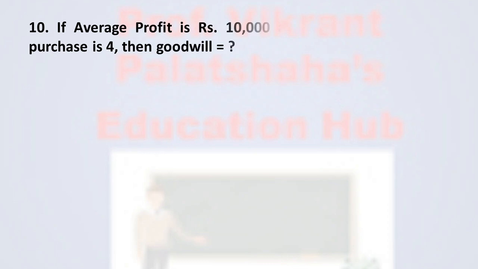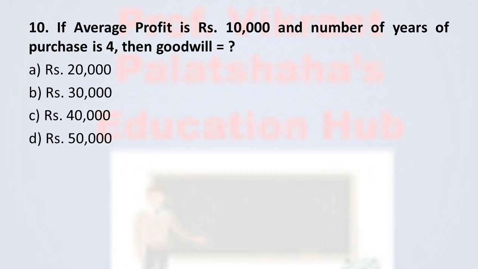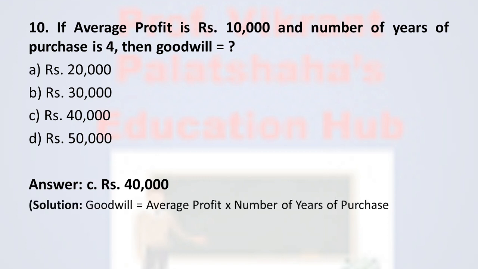Next, question number 10. If average profit is rupees 10,000 and number of years of purchase is 4, then goodwill is equal to option A rupees 20,000, option B rupees 30,000, option C rupees 40,000 and option D rupees 50,000. And the correct option is option C rupees 40,000. How does it come? The solution is goodwill is equal to average profit multiplied by number of years of purchase. So average profit is 10,000 and number of years of purchase is 4. Therefore it is rupees 40,000.